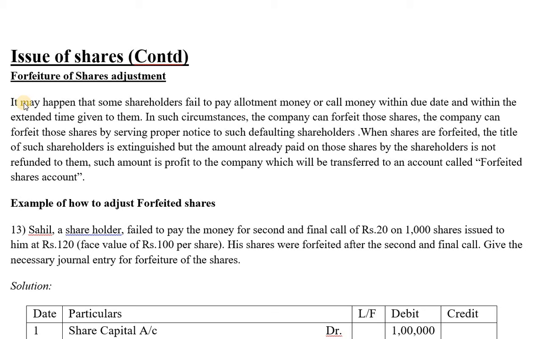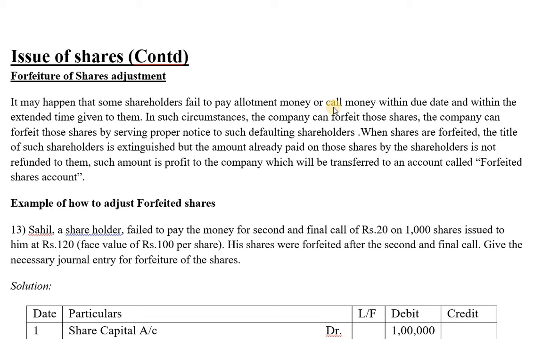They are trying to tell us that it may happen that some shareholders will fail to pay allotment money or call money. This we have discussed in the earlier sessions also. Sometimes the shareholders will not come back and pay the remaining value at the further stages. For example, if they pay in the application stage and allotment stage, they will not come back for the first call and the final call.